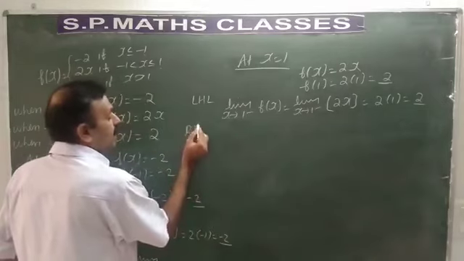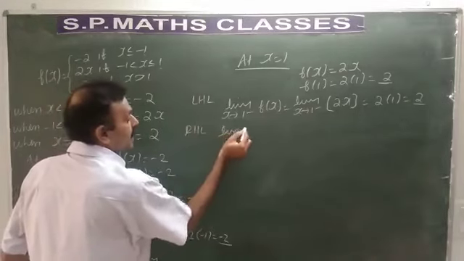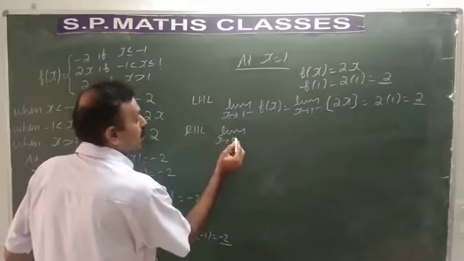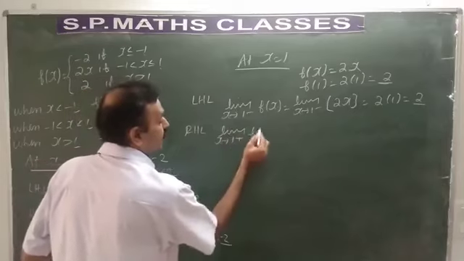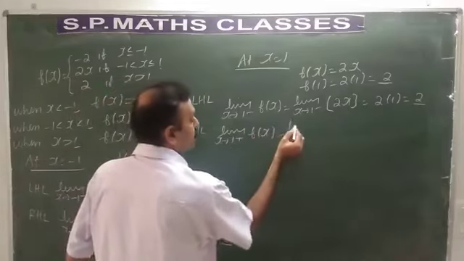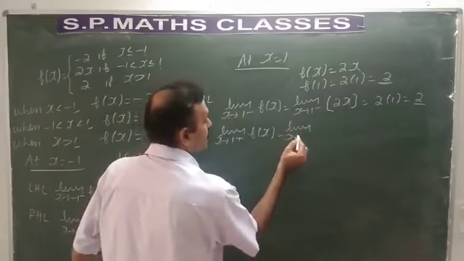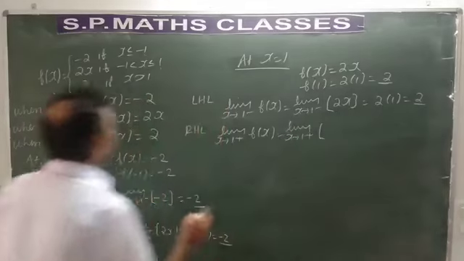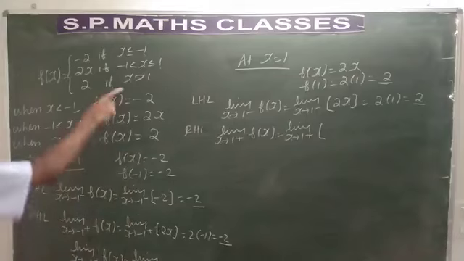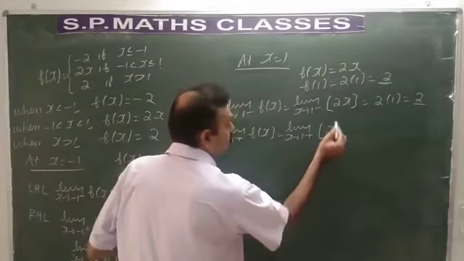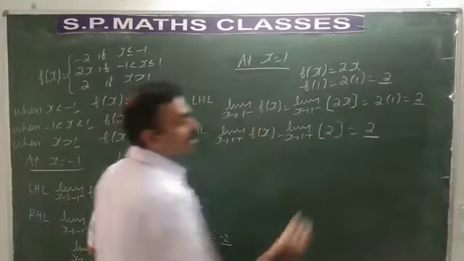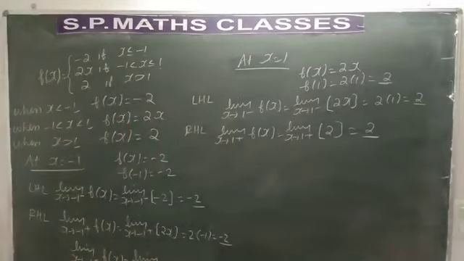And let us take RHL, limit as x tends to 1 plus f of x. 1 plus means greater than 1. For greater than 1, the function defined is 2. Even if you apply the limits, it remains as 2 as it is a constant function.